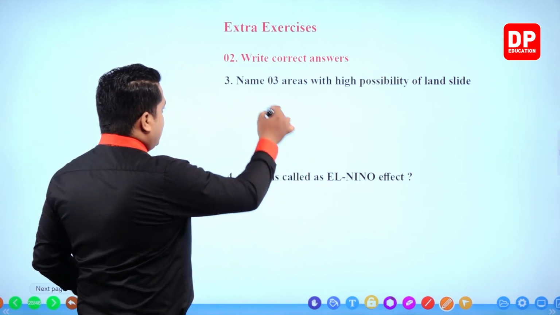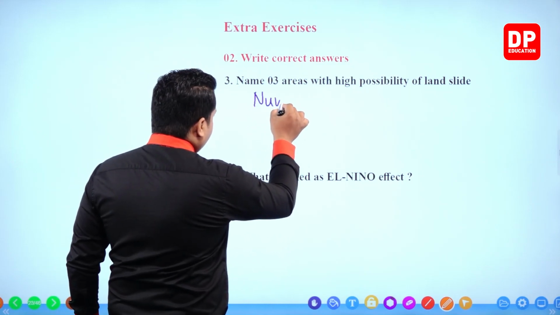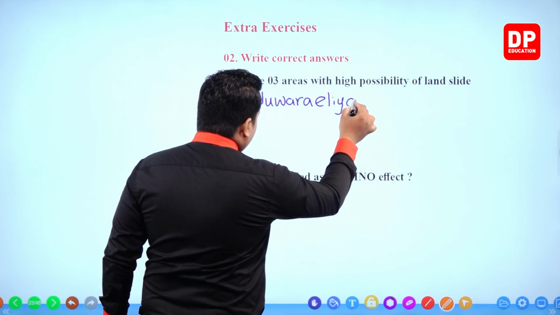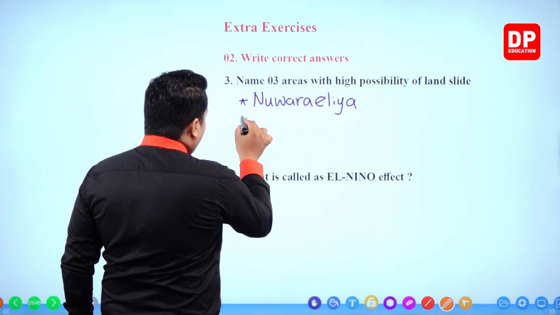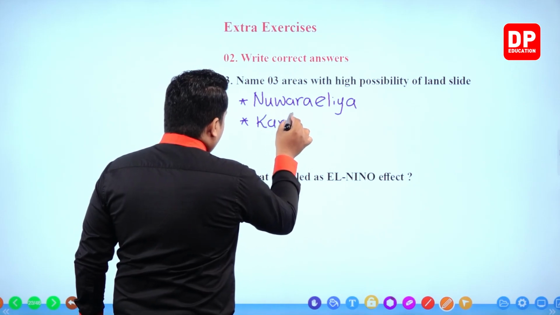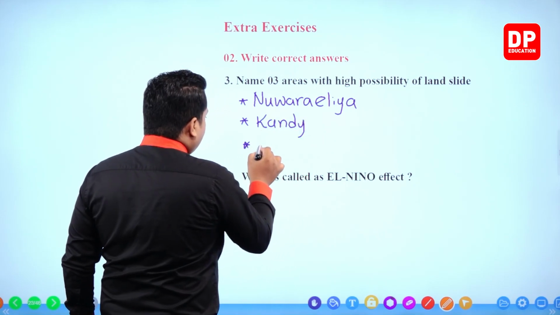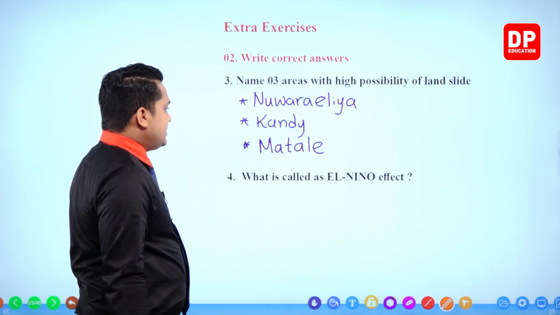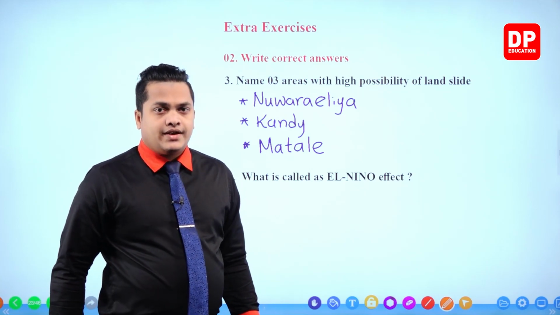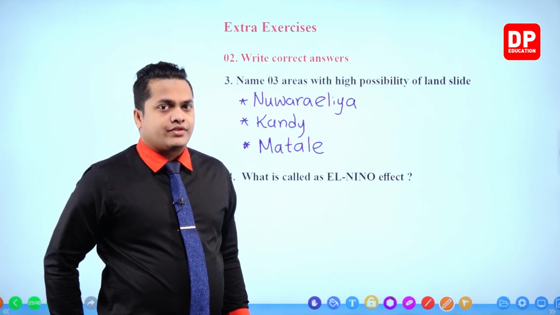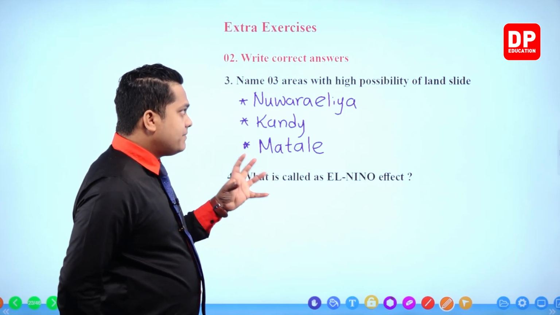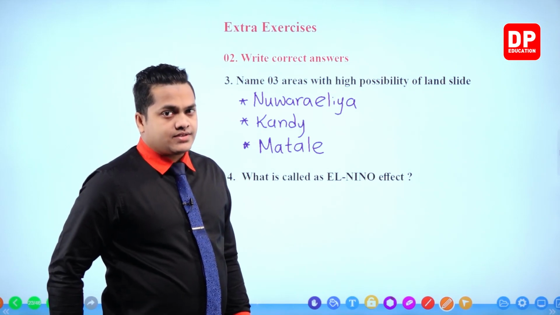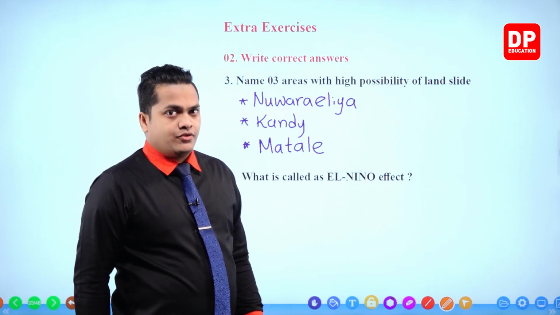So areas like Nuwara Eliya, Kandy and Matale. These areas have a greater altitude. Therefore, my dear children, they have a high possibility of landslide because of having high altitude.